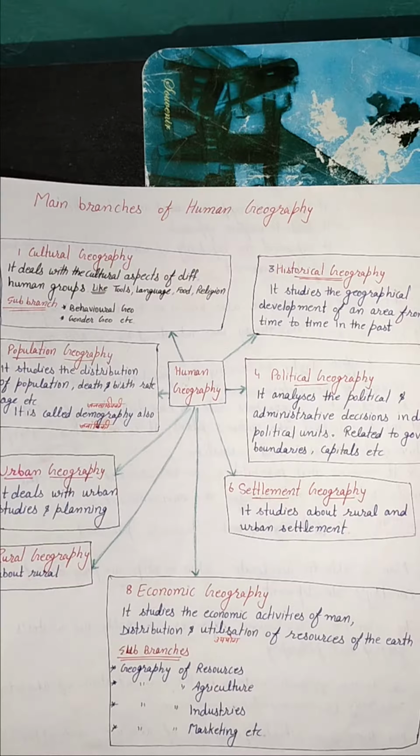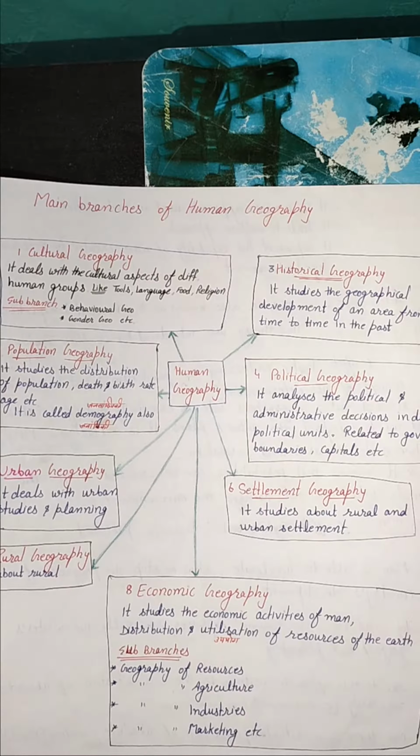Next is urban geography. It deals with urban studies and planning. It means we are going to study about the urban areas and their population, their deals, their planning, their works. Rural geography: in this geography, we are going to study about the rural areas and the activities of humans which are conducted in rural areas, like primary activities, agriculture and fishing as the main occupation of rural areas. So all these things are related to rural geography.